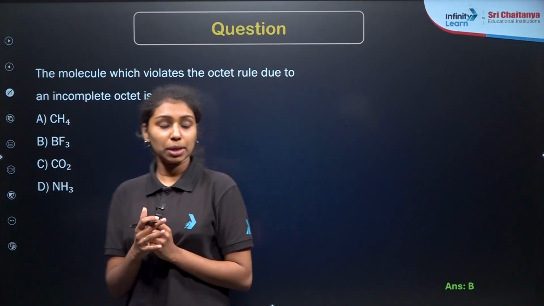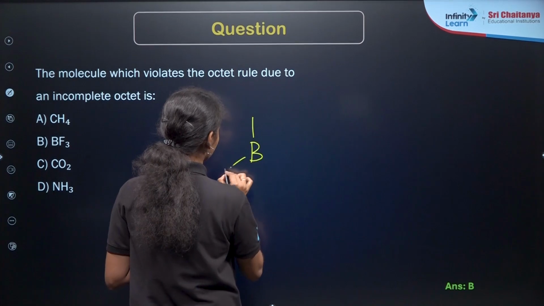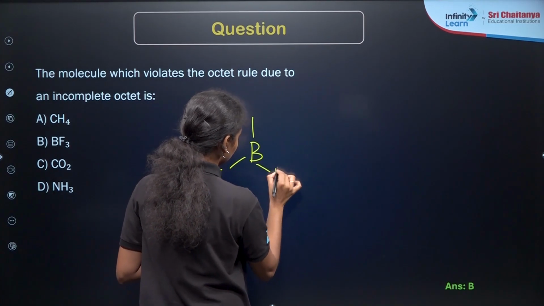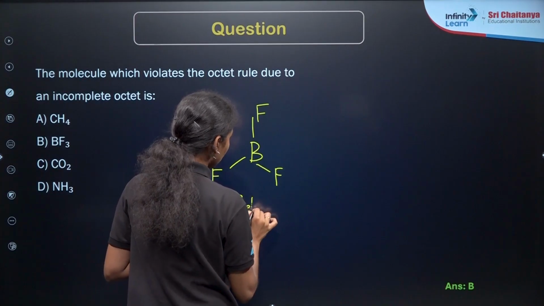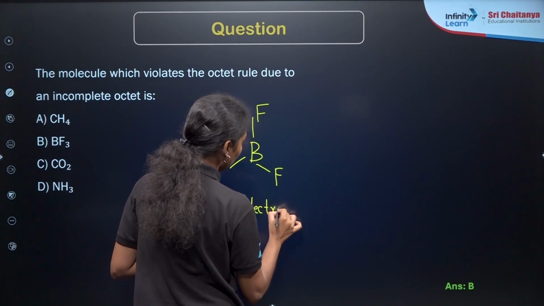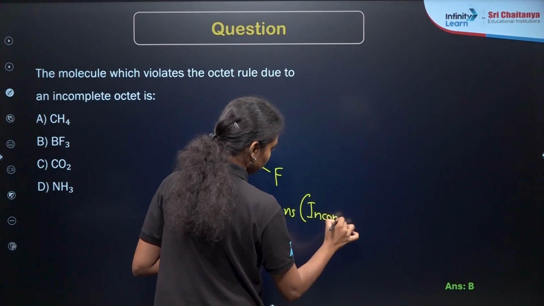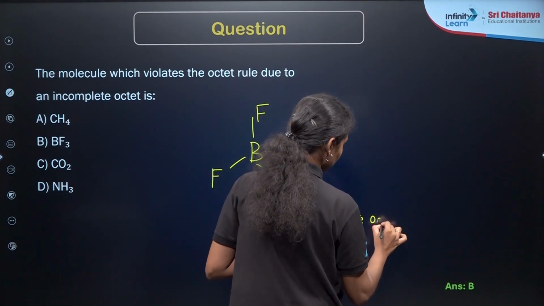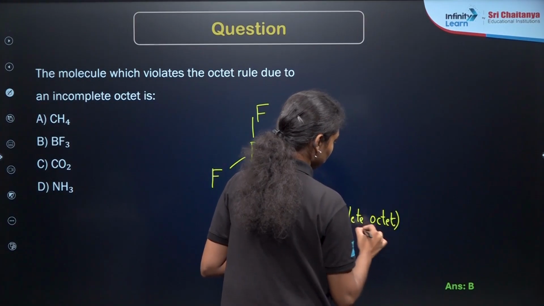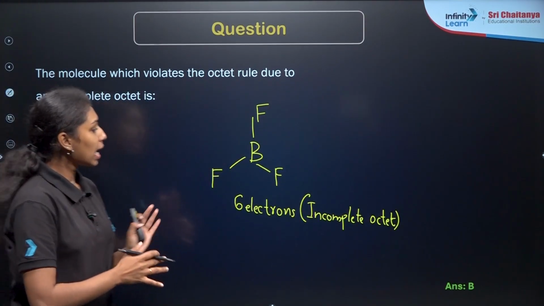When you are discussing the shape of this molecule, BF3, as we already know, it will be forming 6 electrons, right? Which means it has an incomplete octet. Clear? So option B will be the correct answer. BF3 will be the example for the incomplete octet here.